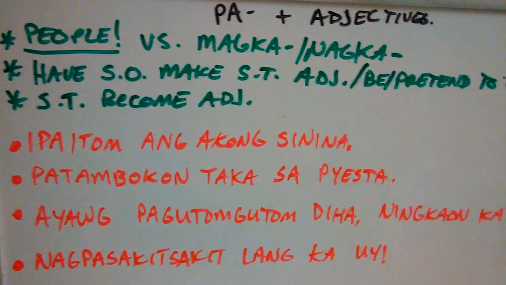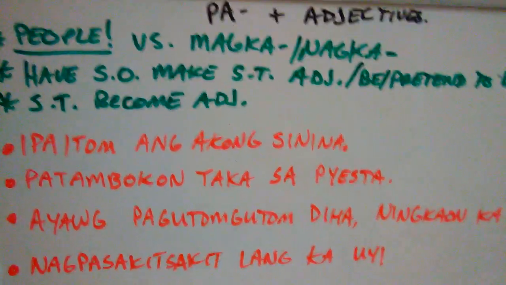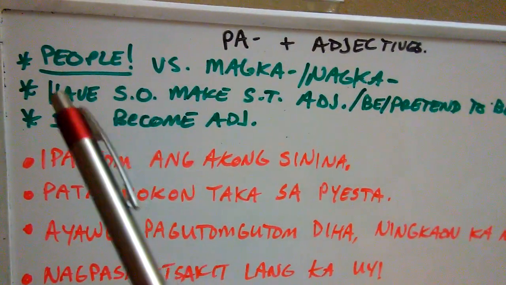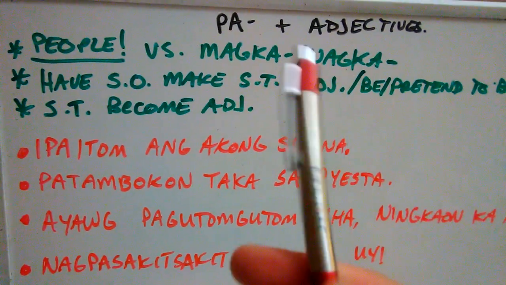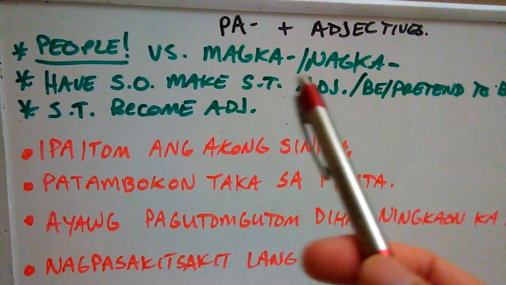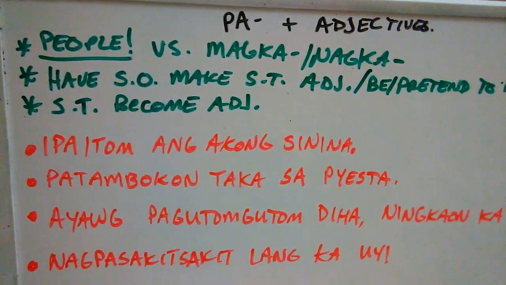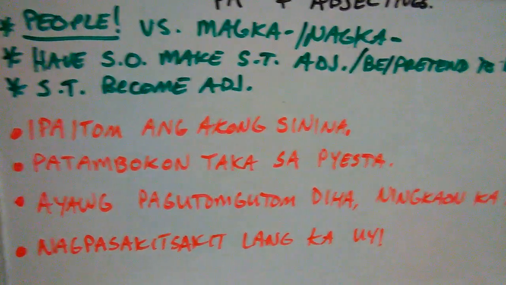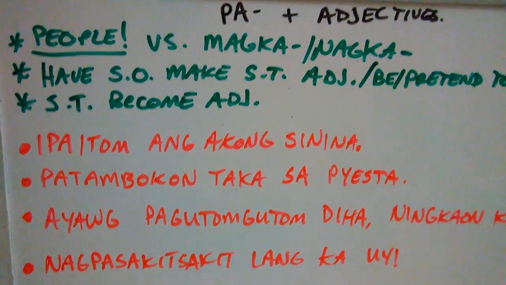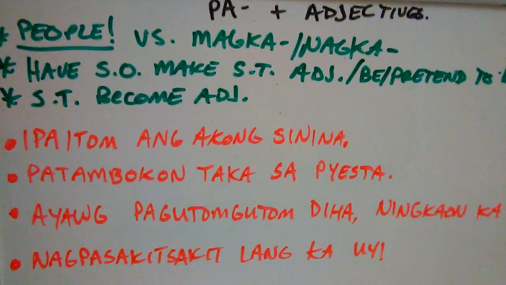Psh, shut up, right? Again, it has to involve someone, people. That's what makes it different from magka and nagka. Again, pa has similarities with magka and nagka, but that involves people. So it can still be in that agitative state, but you just have to have people involved now. So hopefully that makes sense with pa.